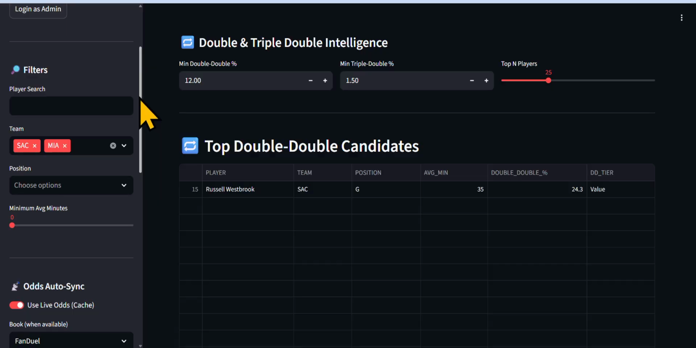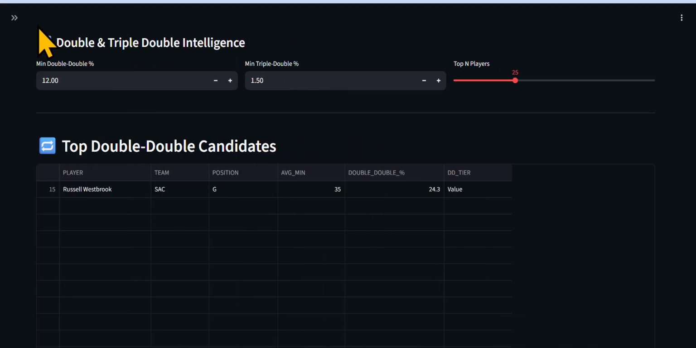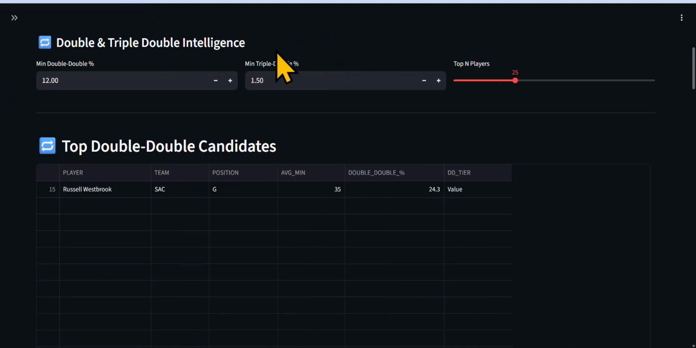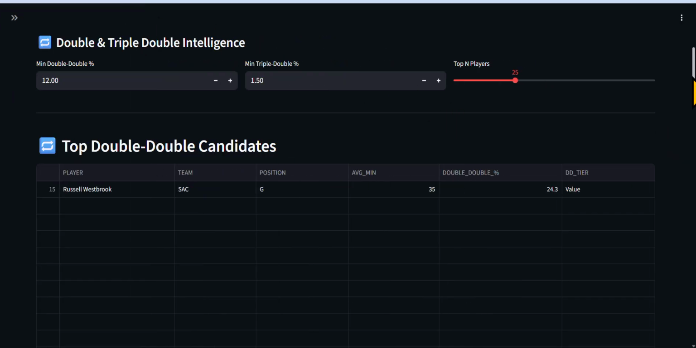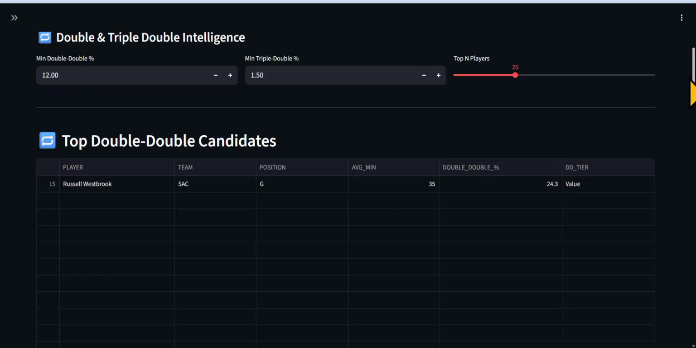It really does. If you want a full screen, you can always collapse this, and you can always open this up. So once you set your bankroll, you can just close this and then get back into your projections. Down here is your top triple-double long shots, and here's your double-double candidates, just for that matchup.